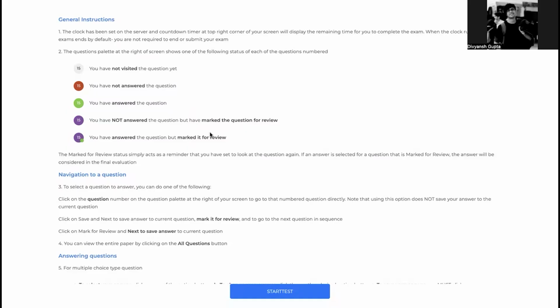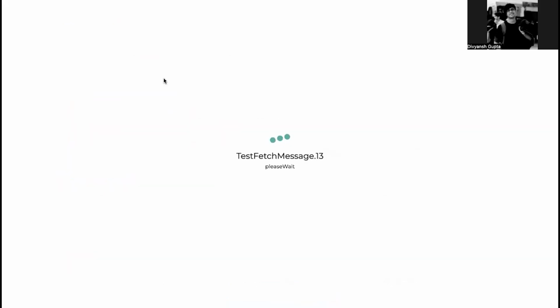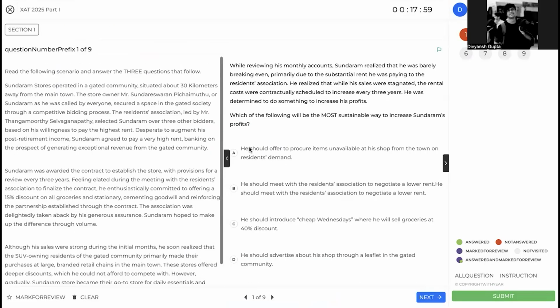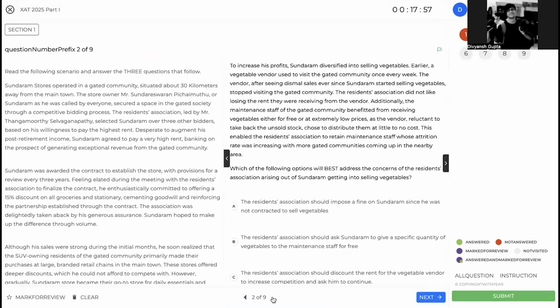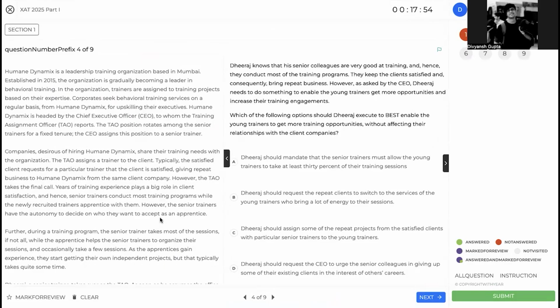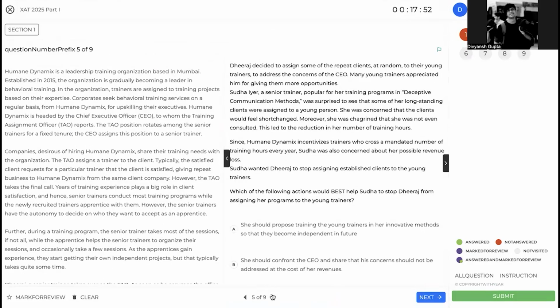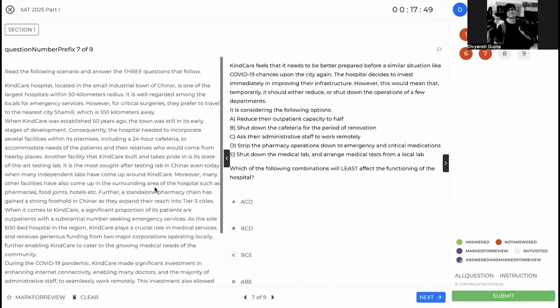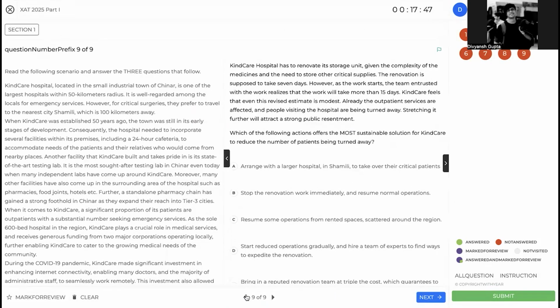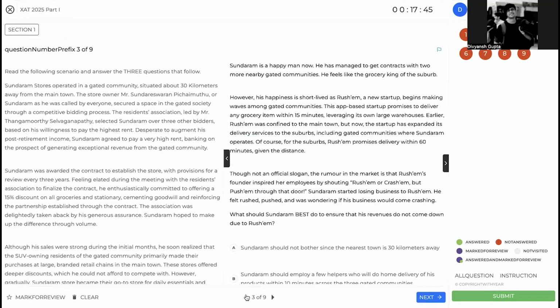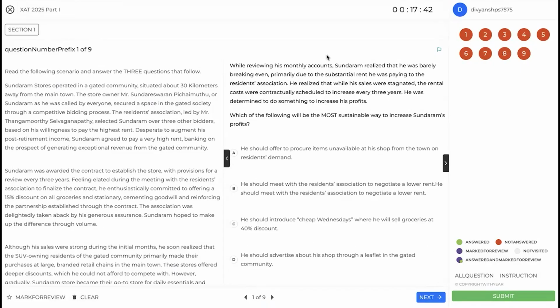All right, folks. So let's start with the 2025 PYQ. All right, folks. So let's start with XAT 2025 decision making first quiz. All right, let me quickly glance through the questions. First set is long, second set is also long, third set is also long. So doesn't seem like I have an easy entry, so I might as well just start right away.